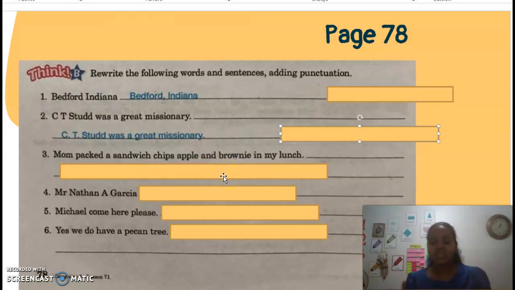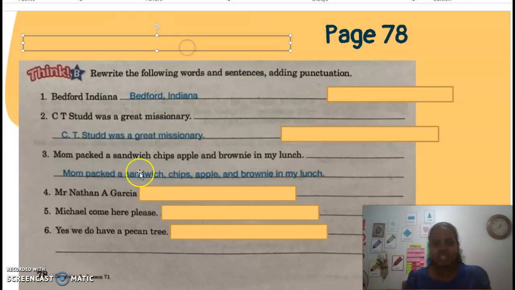All of them are food, but the thing is that they are together. So we're going to separate them one by one to identify each one of them. So we're going to write: Mom packed a sandwich, chips, apple, and brownie in my lunch. So now we have this series of words separated with commas.